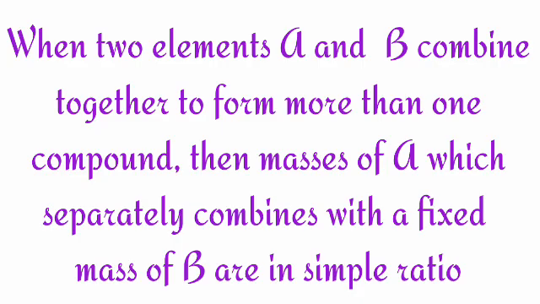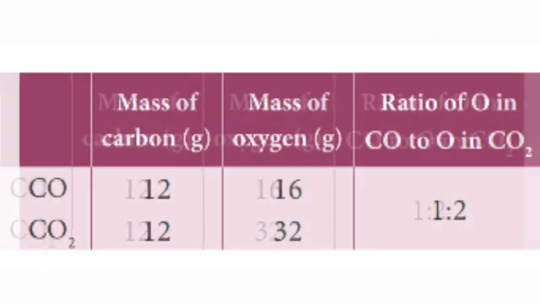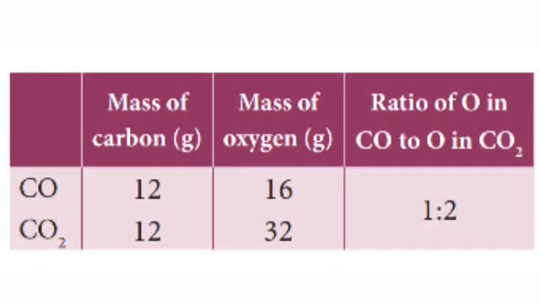For example, carbon combines with oxygen to form 2 different oxides, carbon monoxide and carbon dioxide. The ratio of masses of oxygen in carbon monoxide and carbon dioxide for a fixed mass of carbon is 1:2.